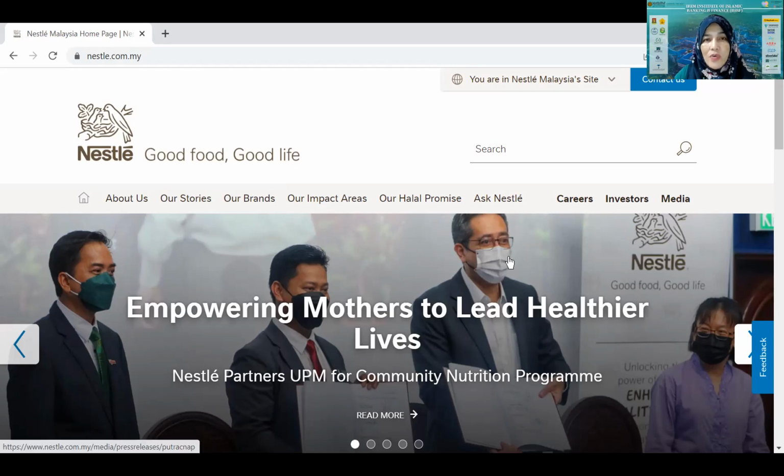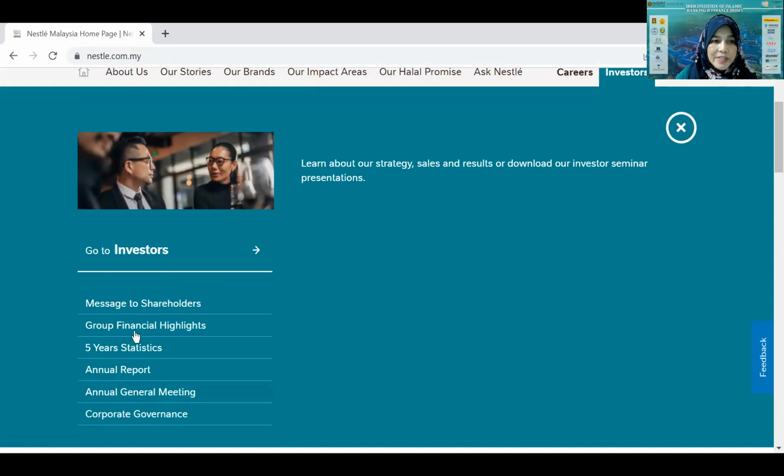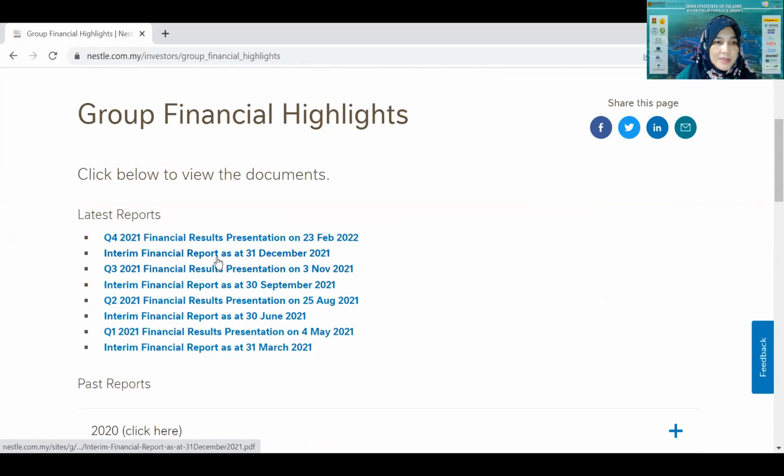Okay, so for the users of financial statements, usually this is the tab for the investor. Usually a listed company will have this particular tab especially for investors. Investor means the public who invest in the company. So you just click here. This is all the information for investors. It is the message by the management, the chairman and management. This is the financial highlight, right? And then okay, all these are the financial highlight, annual report.